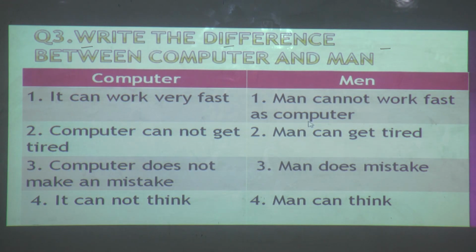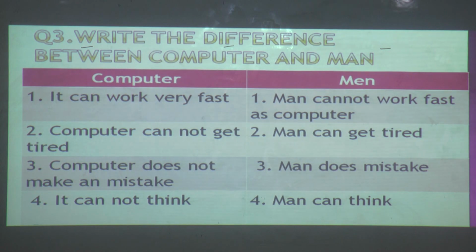Man can work, but not as fast as computer. Computer cannot get tired. Man can get tired. Computer does not make any mistake. Man can make mistakes. It cannot think. Who cannot think? Computer. Computer cannot think. Man can think.